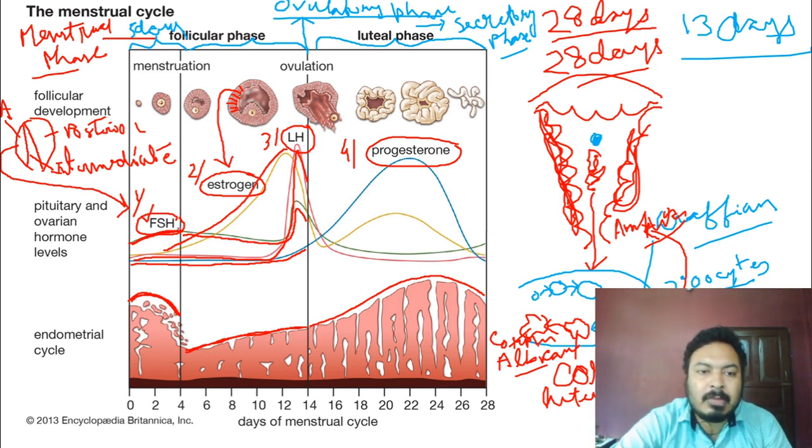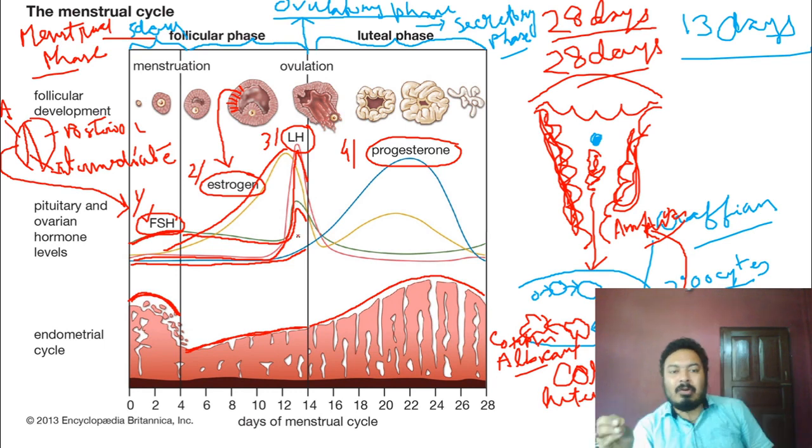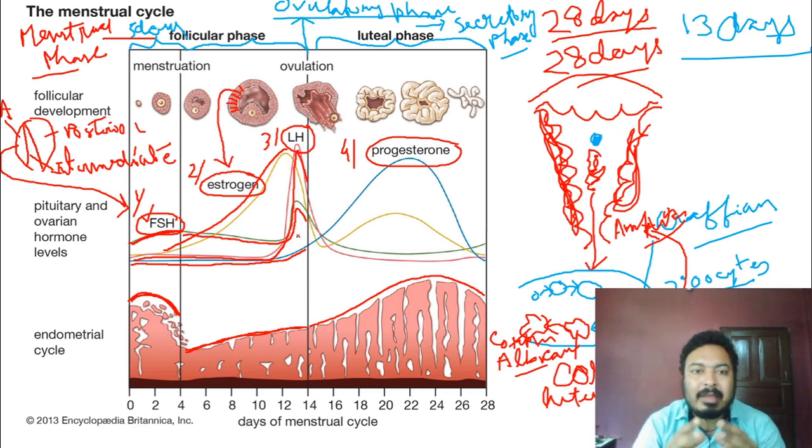Then FSH falls, and at the 13th day it goes up again. The question is, why does FSH peak again at the 13th day? Because the 13th day is very important for a particular follicle. On the 13th day, the secondary follicle is converted into the tertiary follicle.